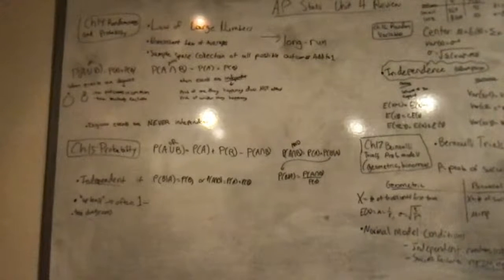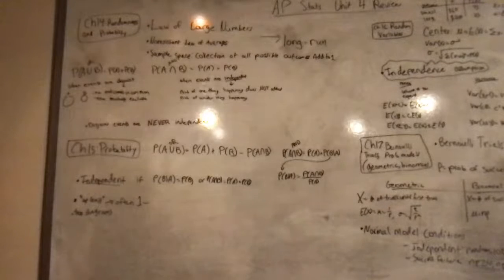So, Chapter 14, Randomness and Probability. The law of large numbers and the non-existent law of averages is basically saying probability is in the long run. Sample space is the collection of all possible outcomes, and they add to 1. Probability of A or B when events A and B are disjoint. Disjoint is when there are no outcomes in common, and it's also called mutually exclusive.